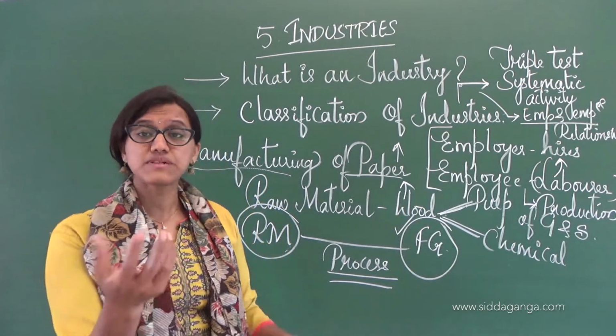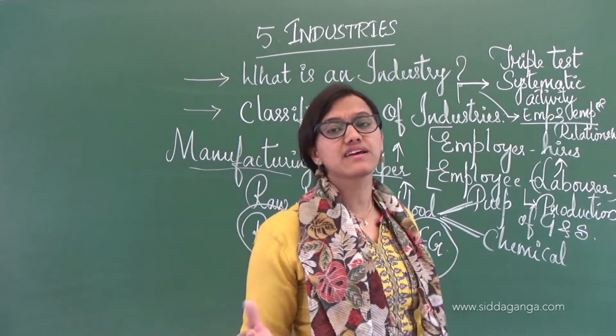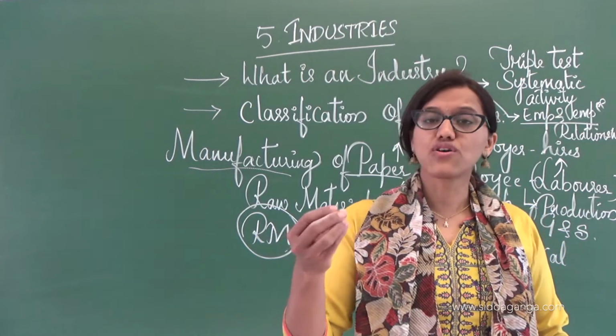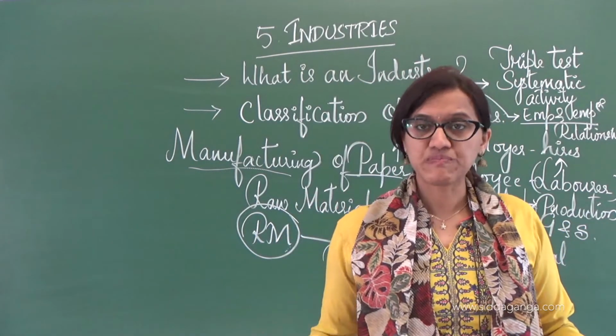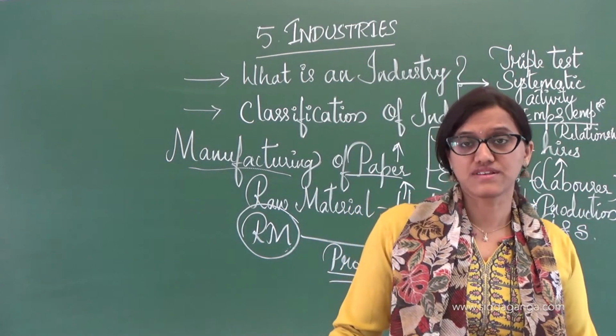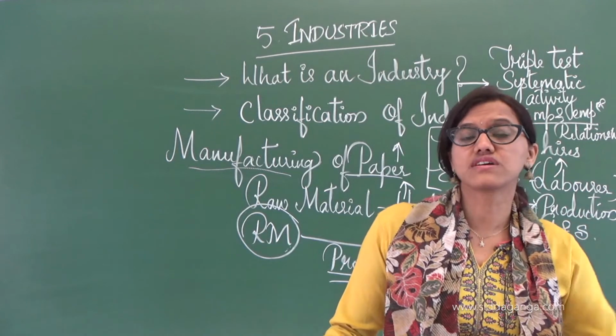For example, seeds. If you are considering agricultural activity, the seeds will be sown. So seeds are raw materials for the production of the crops.